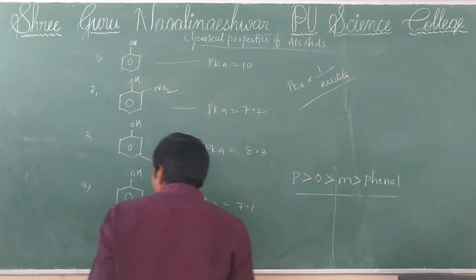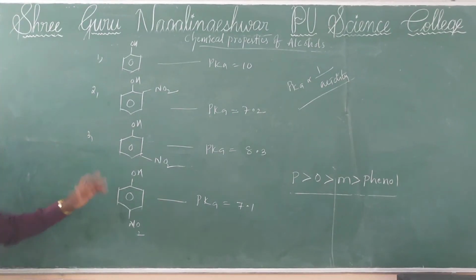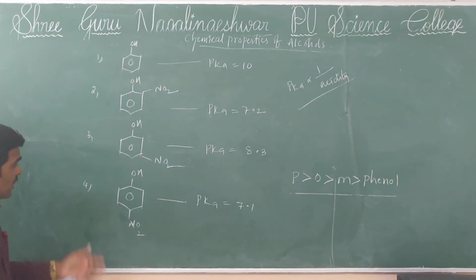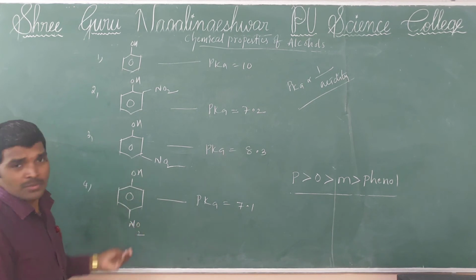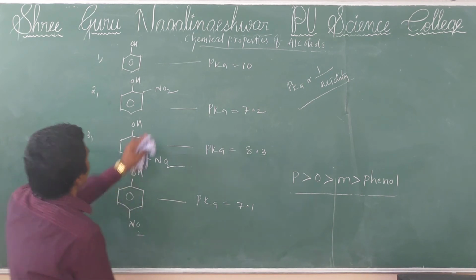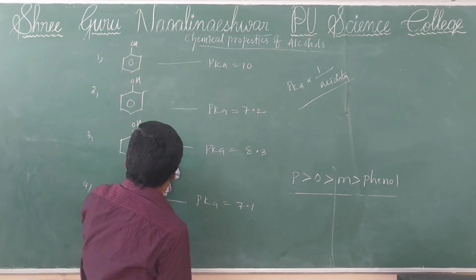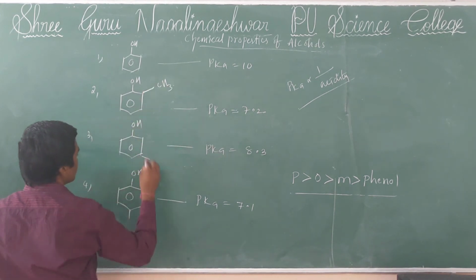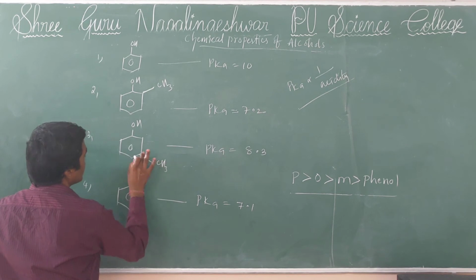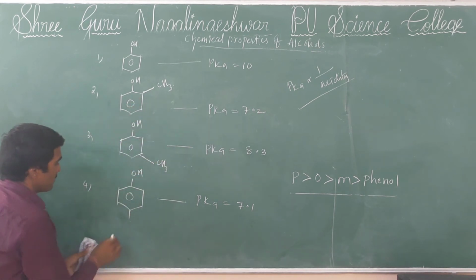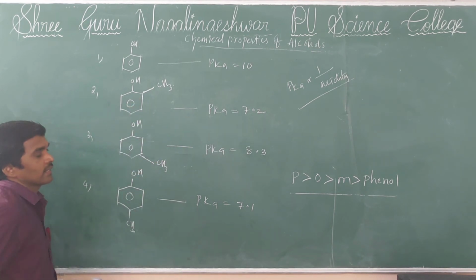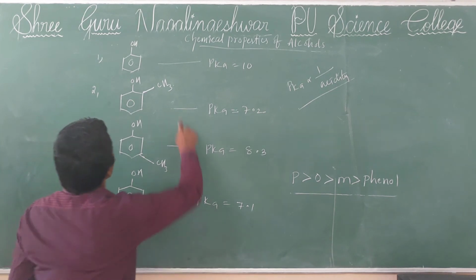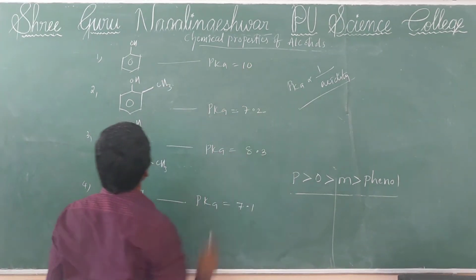Next, we'll discuss the acidic nature when methyl groups are present. The same situation. Here I am taking methyl. These are cresols: orthocresol, metacresol and paracresol. Phenol pKa value is 10.